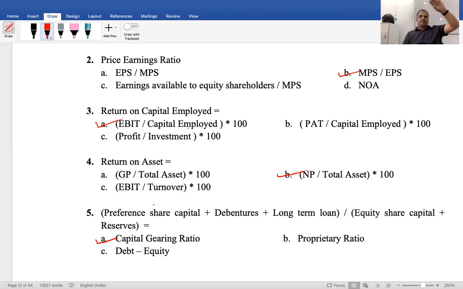In the denominator there is the shareholders' fund, equity and bonus fund. In the numerator, preference share capital, debentures, all other funds. So capital gearing, in which component is it there? Capital gearing ratio. Comfortable?